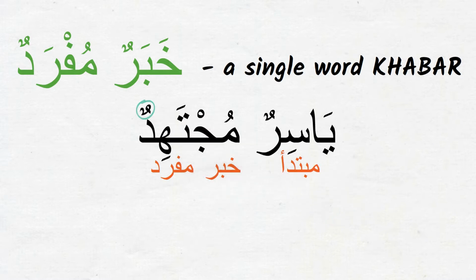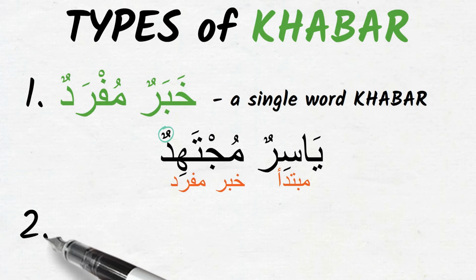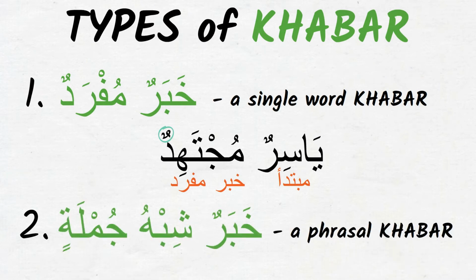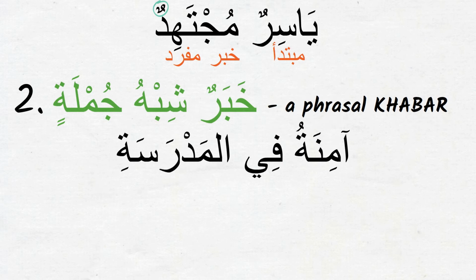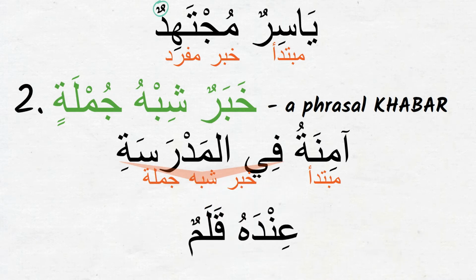marfu' ism. The second type was khabar shibhu jumla, or a phrasal khabar, where the shibhu jumla can be either a jar wa majroor combination or a dharf. Here's the example for jar majroor coming as khabar shibhu jumla. Aminatu fil madrasati. Amina is at school, where Amina is the mubtada and jar majroor fil madrasati is the khabar shibhu jumla. And here's another example that we came across in our last video.